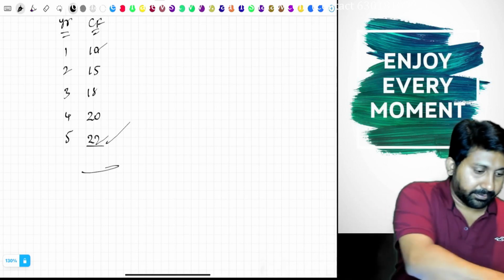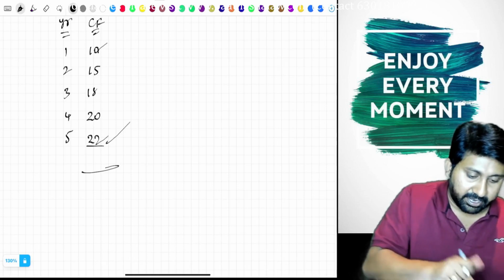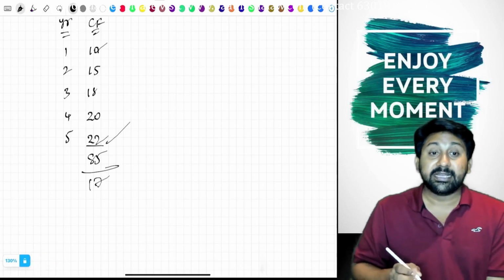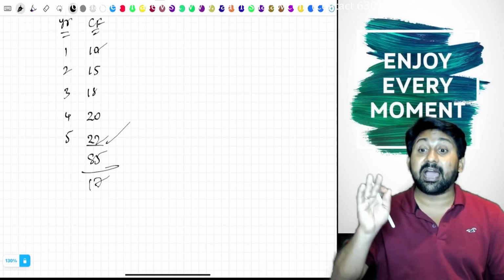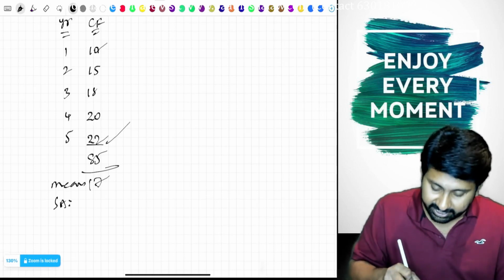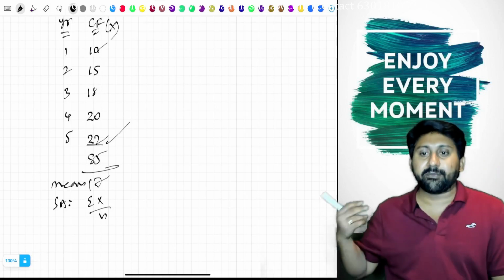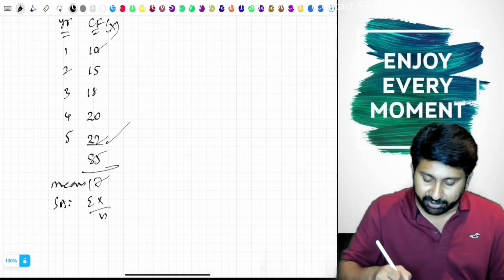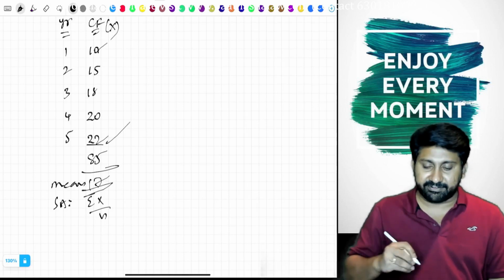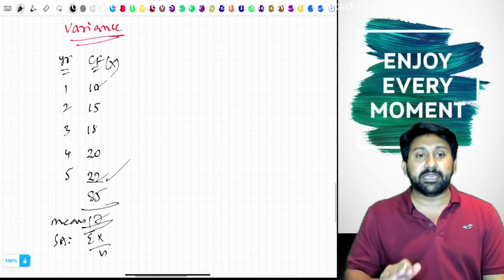So total them. Take calculator. 10 plus 15 plus 18 plus 20 plus 22. How much? 85. Average means divided by 5. How much? 17. 17 is the expected average, also called the mean. Simple average mean is calculated as sigma x by n. All information given is x. Sigma x means total of x, 85, divided by n, number of informations given, 5. So you get the answer as 17. This 17 is the average. Average means it is not accurate.